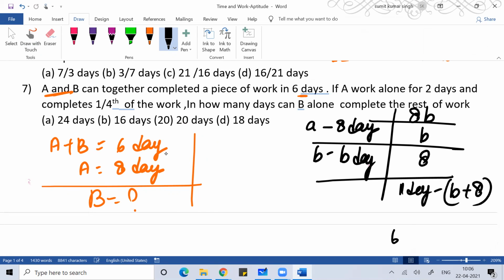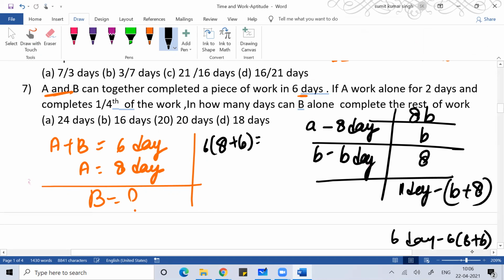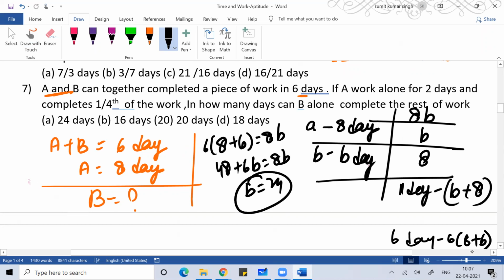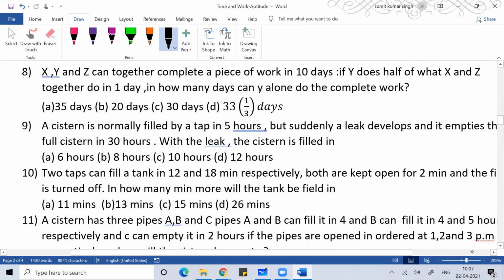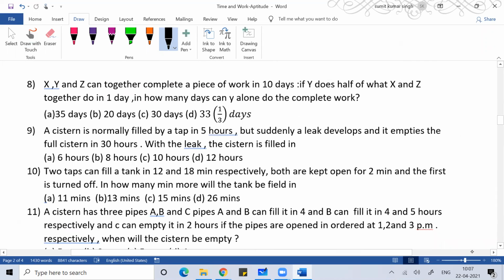So in 6 days they will do 6 into 8 plus B. That is equal to total work, 8B. So 48 plus 6B is equal to 8B. So the value of B is equal to 24. I told you ways to get the same answer. Whichever way you like, you can solve it and try to get the answer that way.